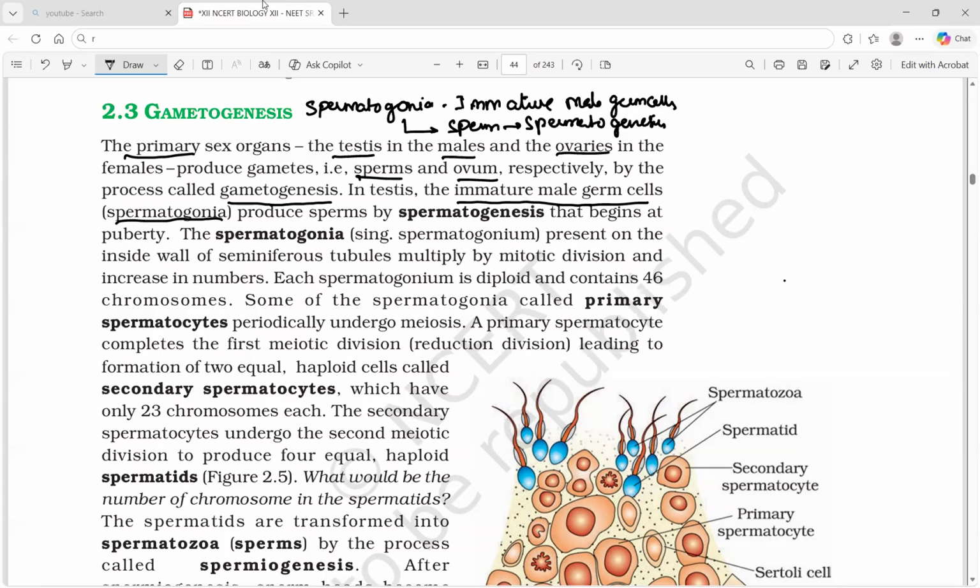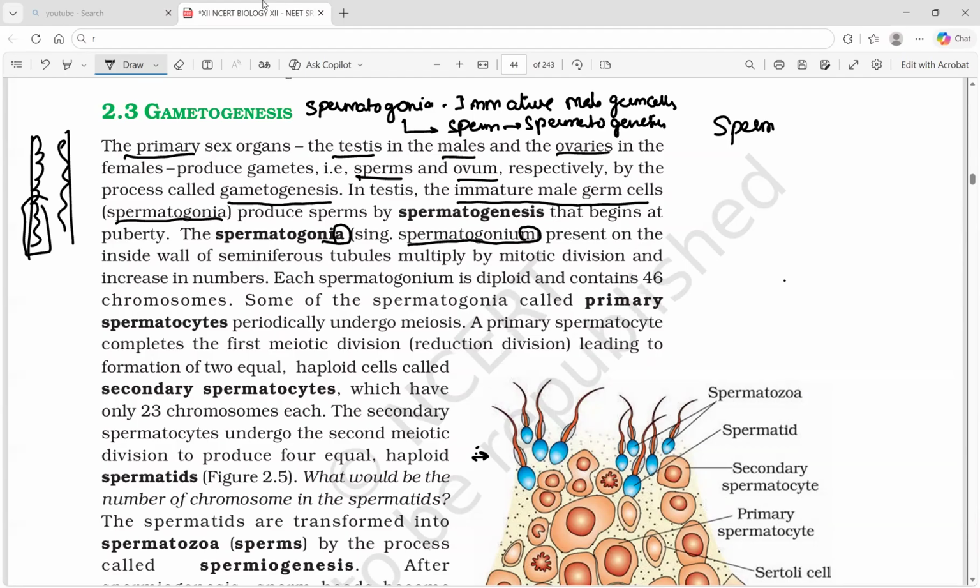Spermatogonia is the plural, and spermatogonium is the singular. They are present on the inside wall of the seminiferous tubule, in the inner lining of the seminiferous tubule. This particular portion is shown here in the diagram. The cells in the wall of the seminiferous tubule multiply by mitotic division.